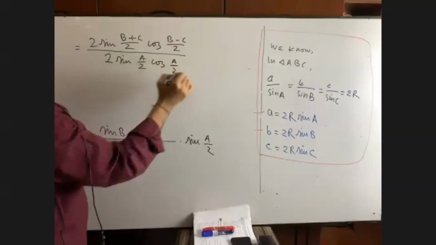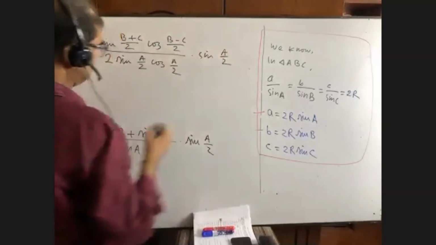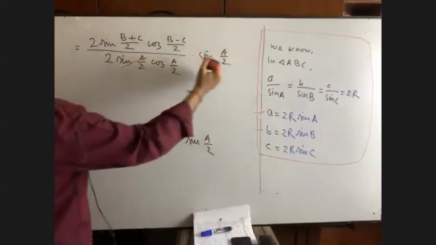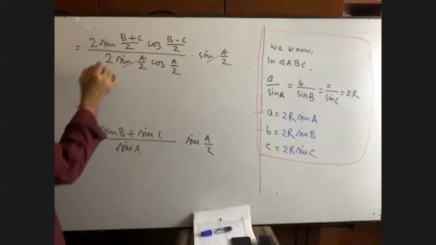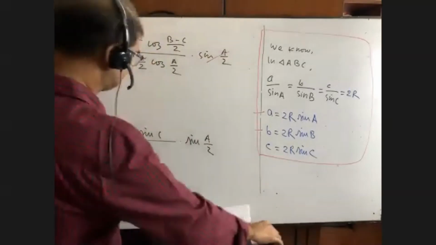I have written it because we are getting this sine A by 2 and this sine A by 2 cancelled. Okay? We are also getting this 2 cancelled. So we are left with,